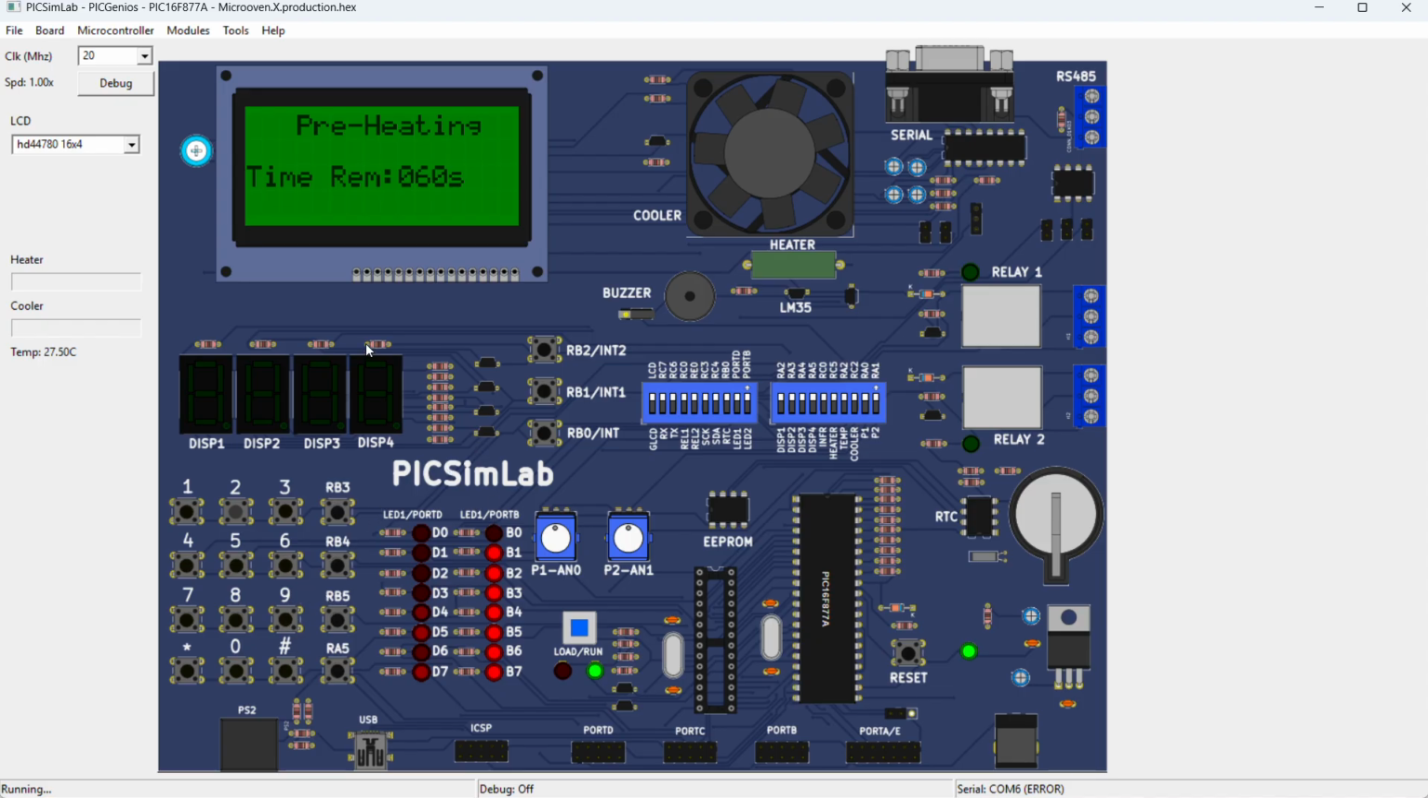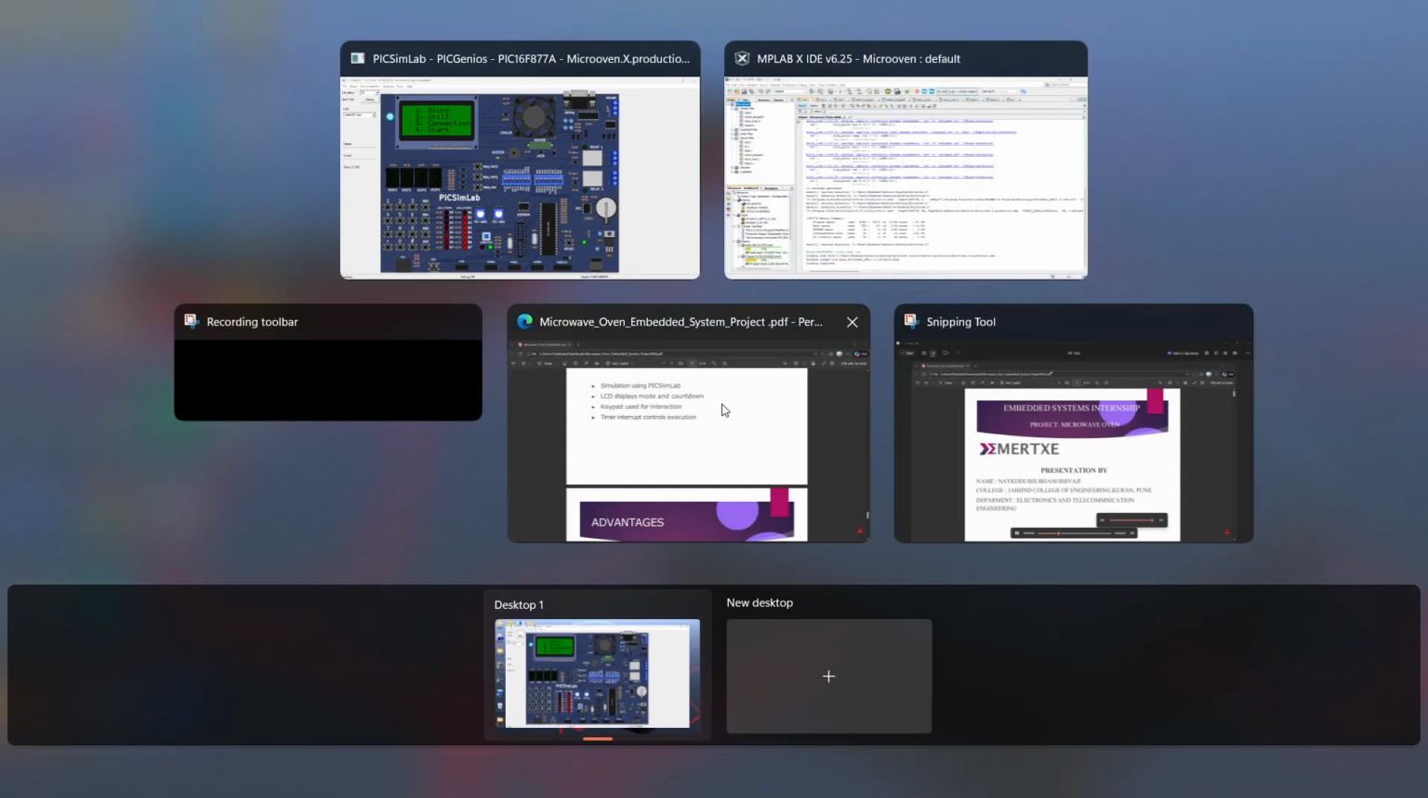The preheating time remains 0 seconds. 16 seconds means 1 minute. That is the convection mode. In our PIC simulation lab, with the PIC microcontroller, the first one is micro mode, second is grill mode, and then convection mode. Okay, next one is the activity.